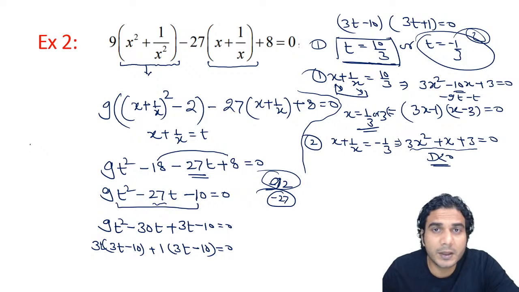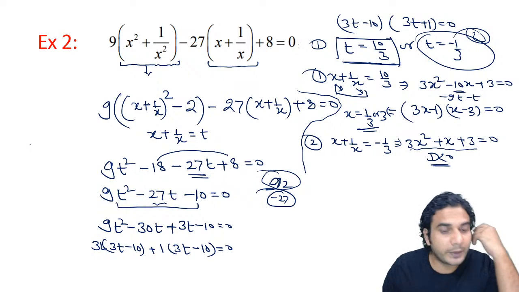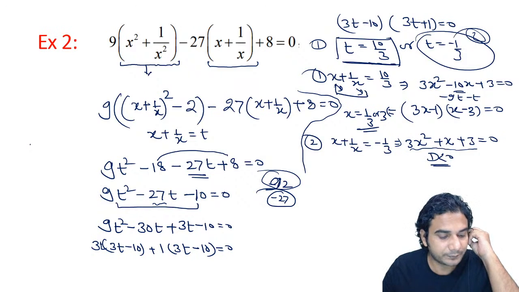We can write imaginary roots if required. If the question asks us to write the imaginary roots also, we can write imaginary roots also, just by applying the formula minus b plus minus under root of b square minus 4ac upon 2a.